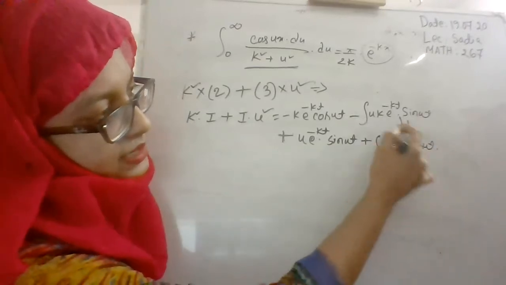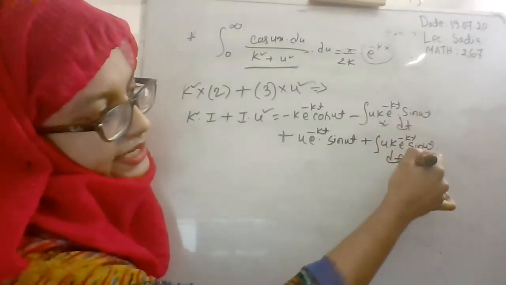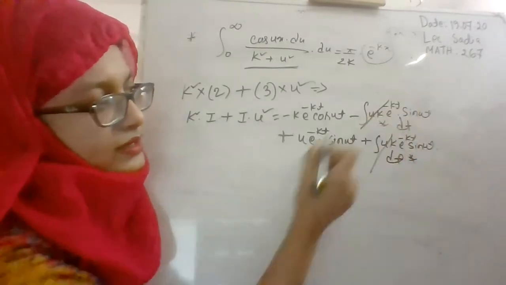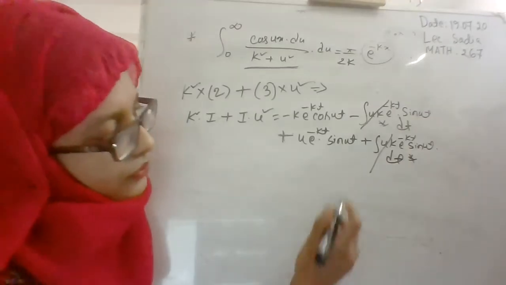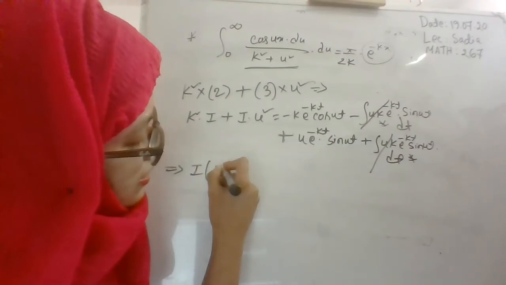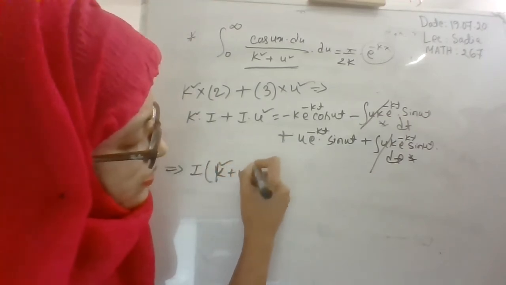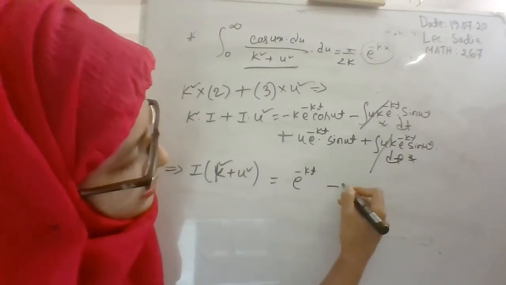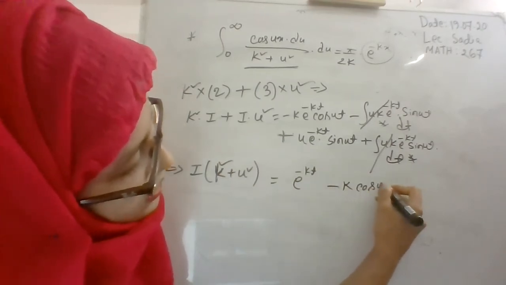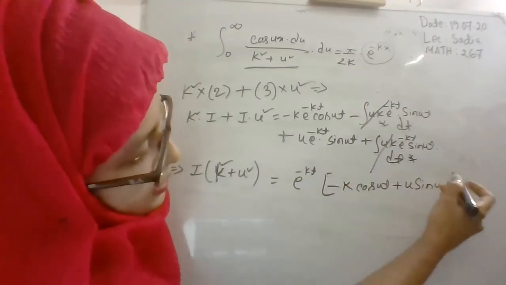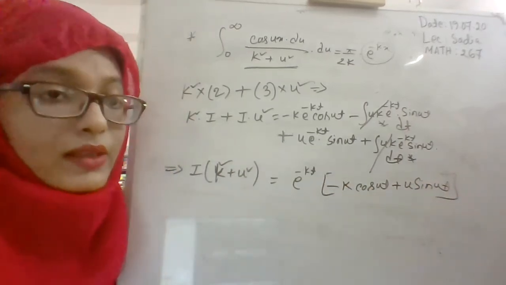Now this integral and this integral are similar, right? These two terms are similar, so we can cancel these two parts. And from here, if you take a common of I, it will be k square plus u square, and from here take a common e to the power minus kt. So we get minus k cos ut plus u sin ut. Now we have to use the upper and lower limit.